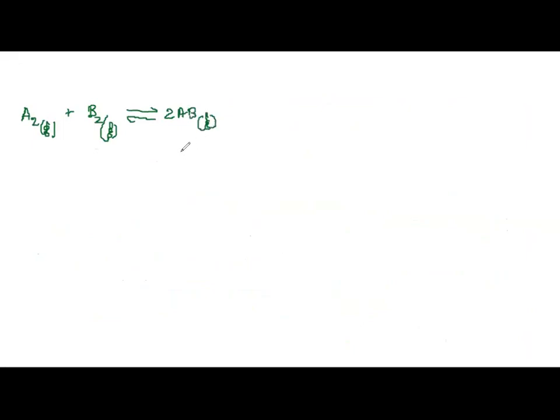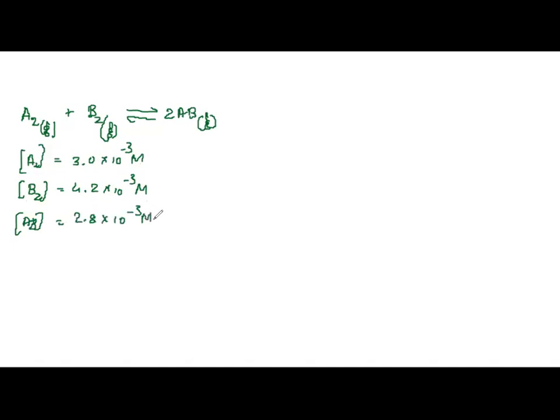They have given us the values, right? Concentration of A2, you can represent it like this. Molar concentration of A2 is how much they have given? 3.0 into 10 raised to minus 3 molar. Molar concentration of B2, 4.2 into 10 raised to minus 3 molar. Molar concentration of AB, how much? 2.8 into 10 raised to minus 3 molar. Correct? Now they have asked us to find Kc.